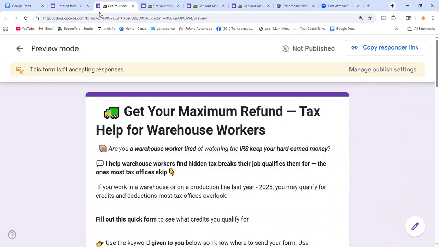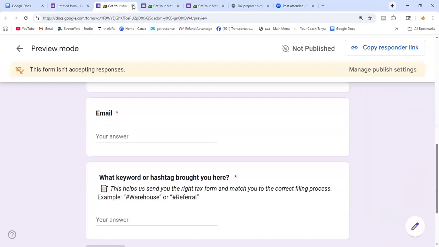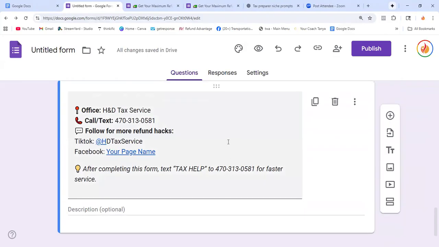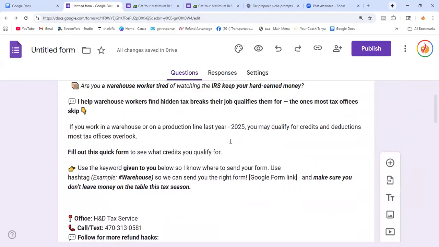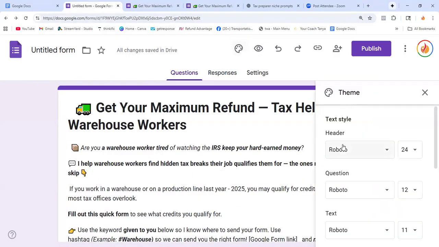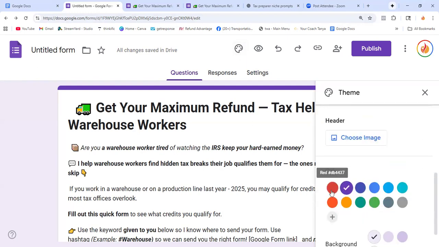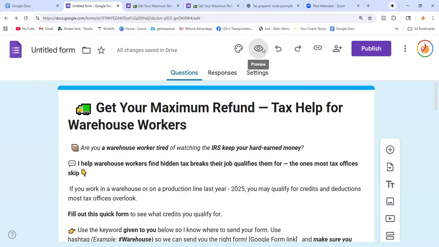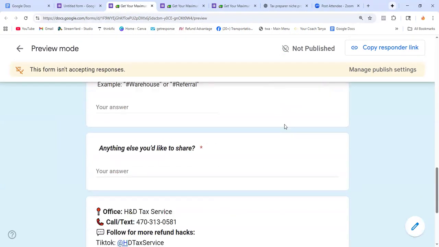Let's go back to Google Form. So now you can work on the background color, scroll down, and change the color. You see how you change the color, green? You can just keep it there, but I'm going to take it to another level. I wanted to add an image behind it. Let's show how it looks for now. So this is how it looks.